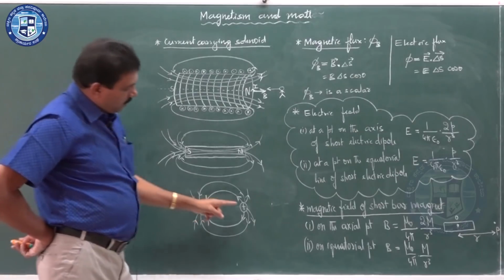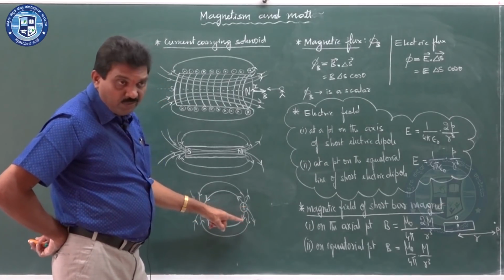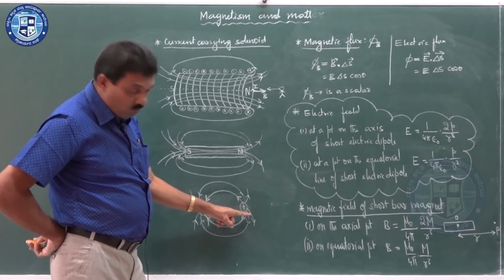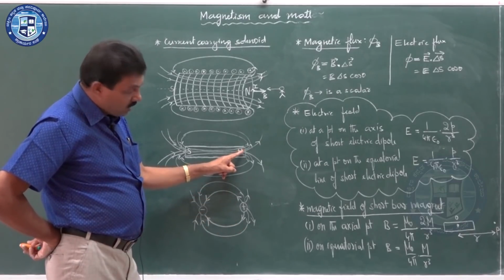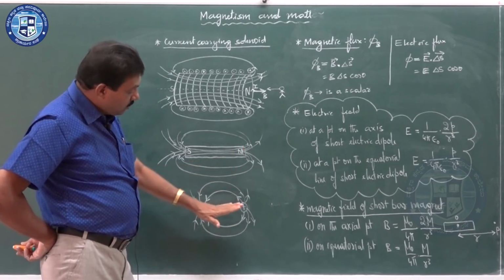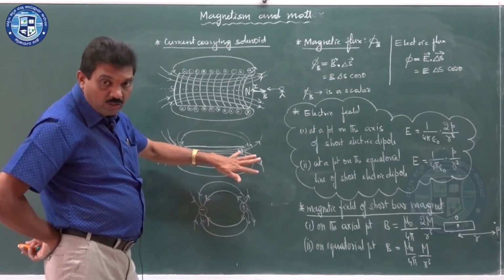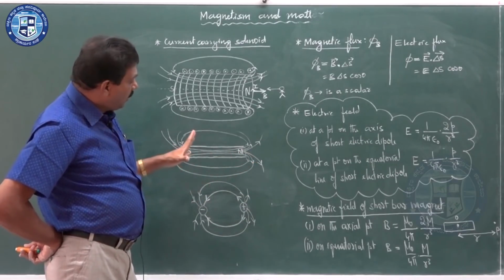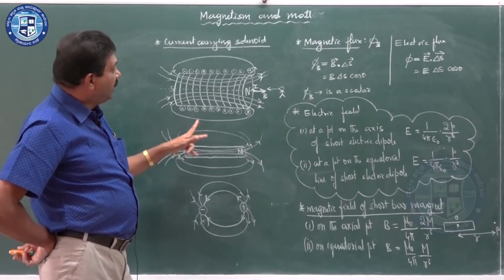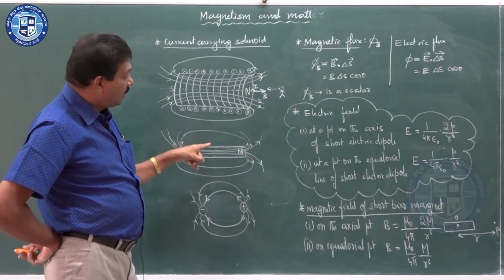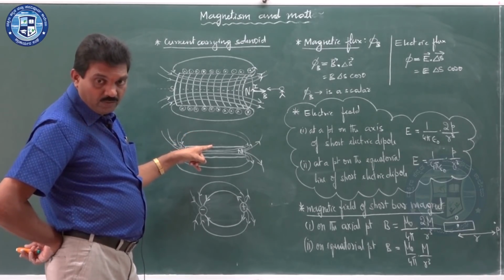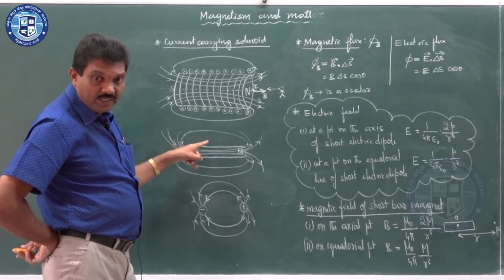Of course, at the positive charge the electric field lines move outward, and here also from the north pole they are outward. So, a positive charge is very similar to a north pole, but what is the speciality here? In the case of a magnet, you cannot get an isolated pole. The monopole magnet does not exist.